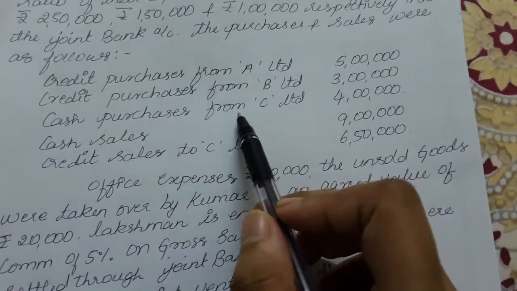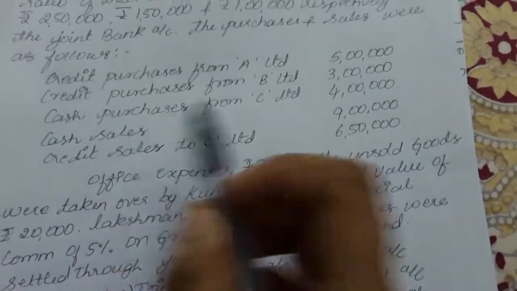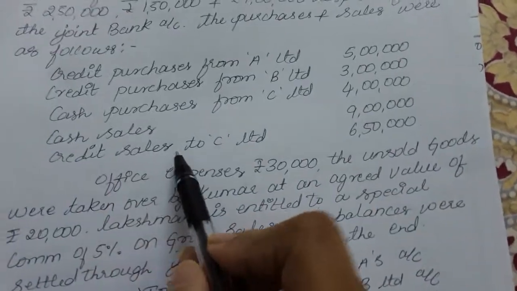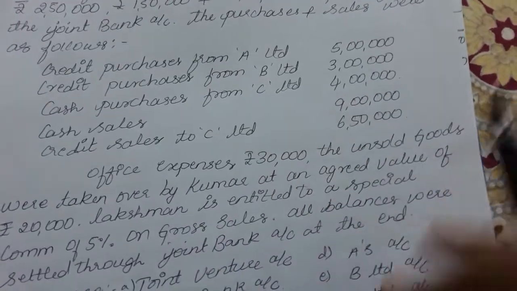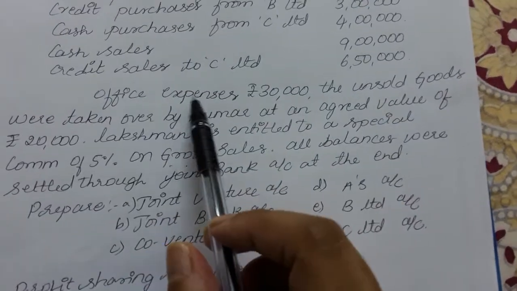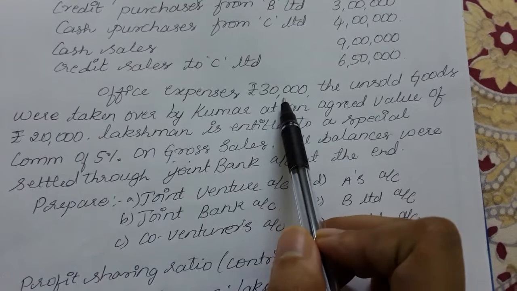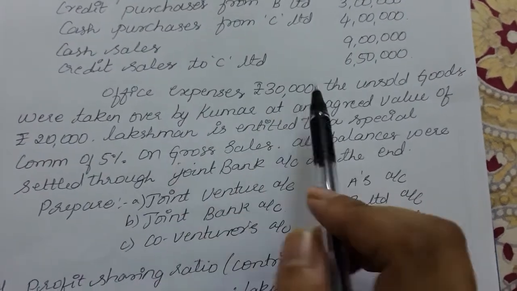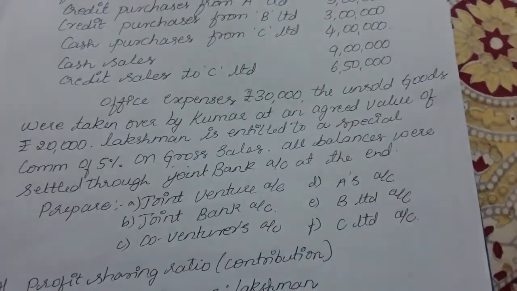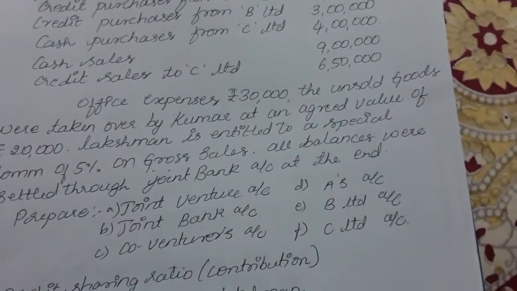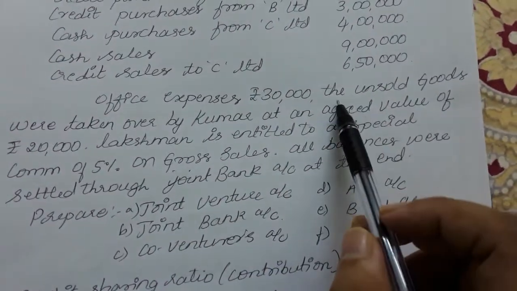Cash purchases are also made from C Limited, 4 lakh rupees. Sales have been made, cash sales worth 9 lakh rupees. Credit sales to C Limited have also been made, worth rupees 6,50,000. And then office expenses have also been incurred, worth 3,30,000 rupees. So any expenses will be paid by the joint bank account if it is not mentioned that the co-venturers paid them. So it refers to these expenses having been paid by the joint bank account.